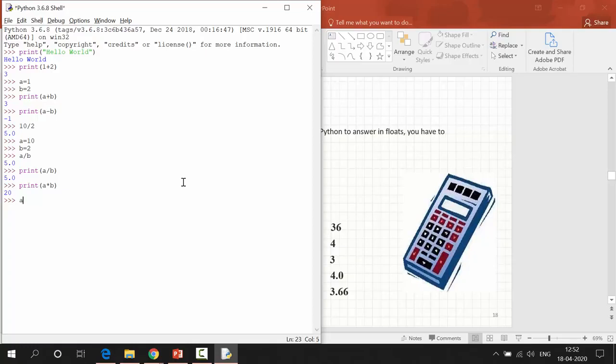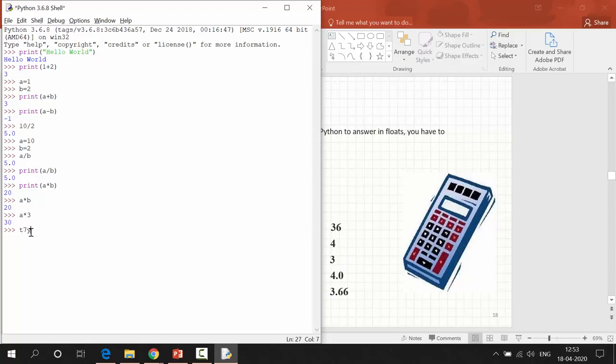Without using print also I can perform a into b. a contains the value 10, right? Now I can perform a into 3. 10 threes are 30. So I'm getting my expected output 30. Don't confuse, I have already assigned 10 to variable a. So 10 into 3 is 30.